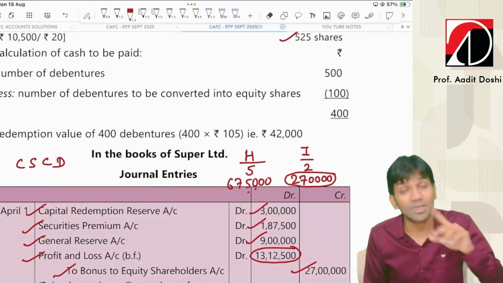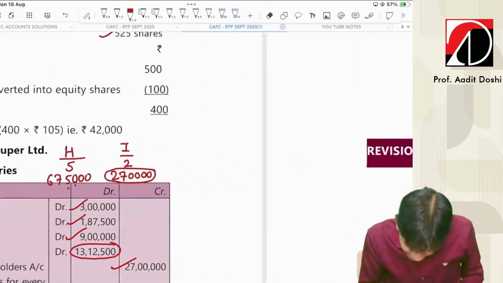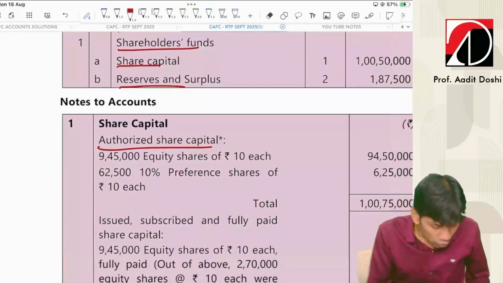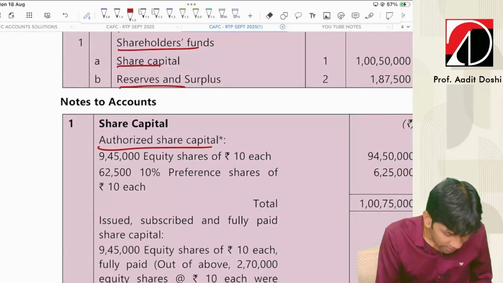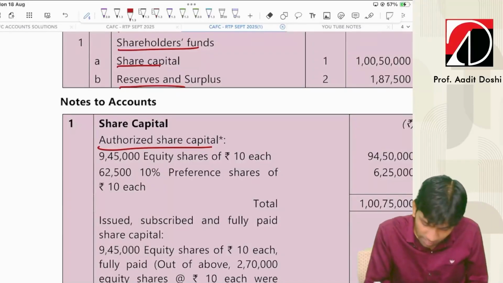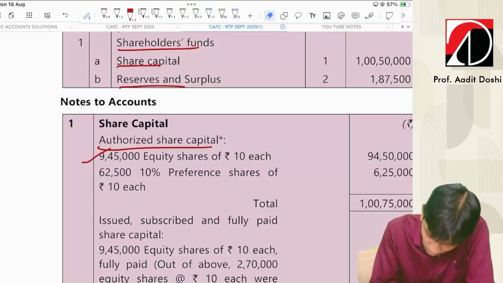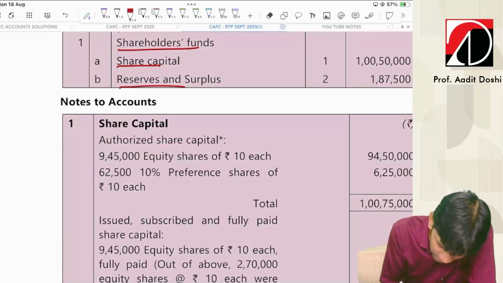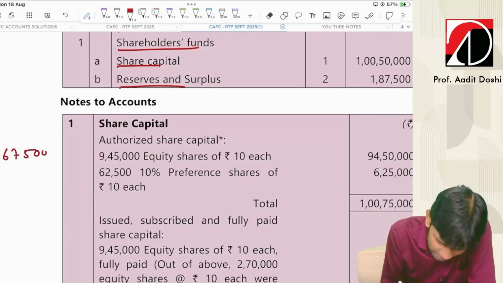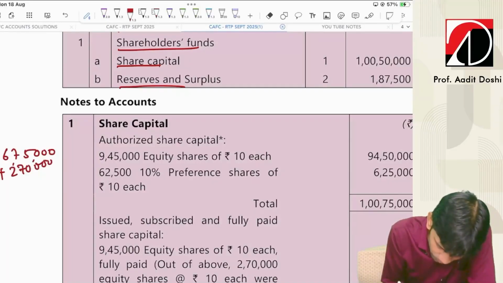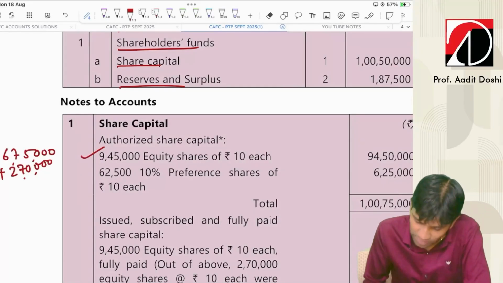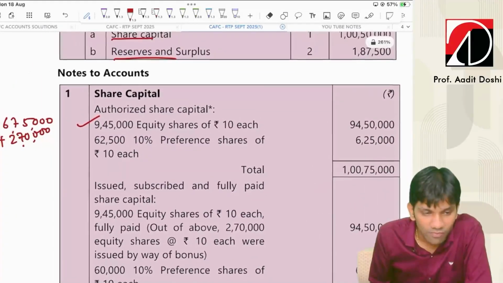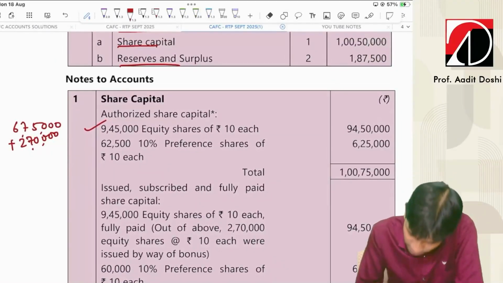Means can I say the company has exceeded the authorized limit? Yes, the company has exceeded the authorized limit. So basically 6,75,000 plus 2,70,000 will be my authorized capital. 9,45,000. How did it come? 6,75,000 was the existing shares issued plus 2,70,000. This comes to 9,45,000 shares of 10 each.